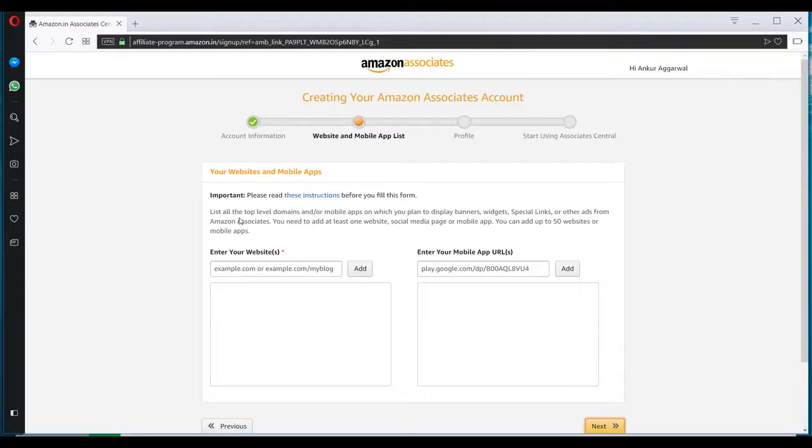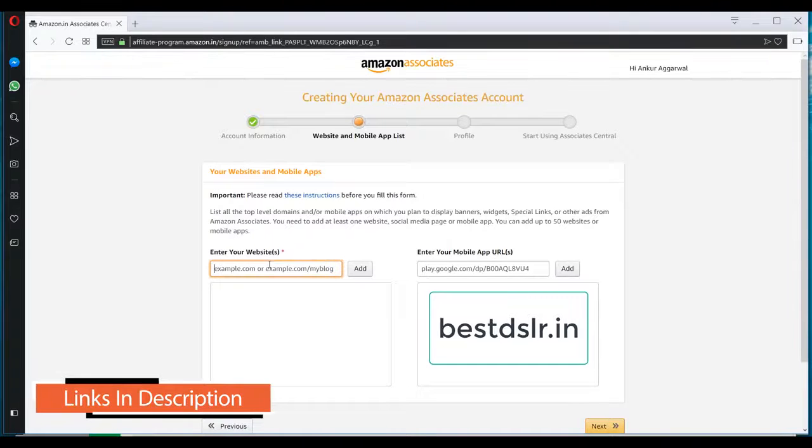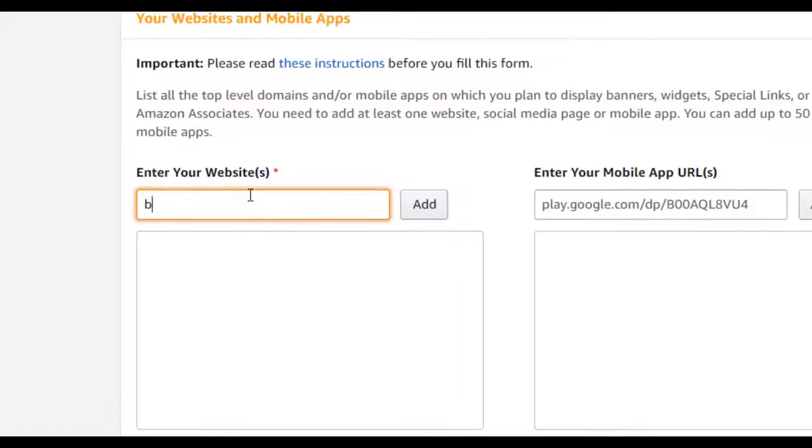Here's the section where you'll have to add the website on which you'll be promoting the Amazon affiliate links. If you're following our Amazon affiliate marketing course, then you know that we have created a website called bestdslr.in. So I will be adding that domain here. So click on add.